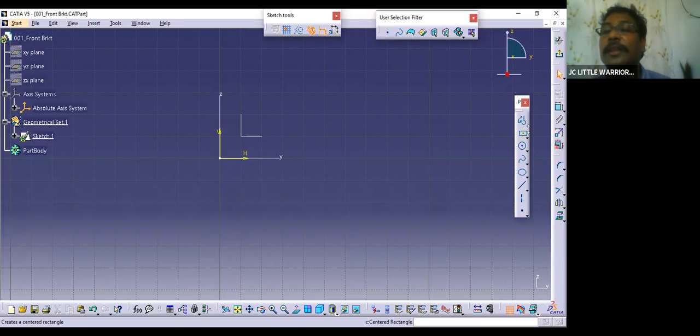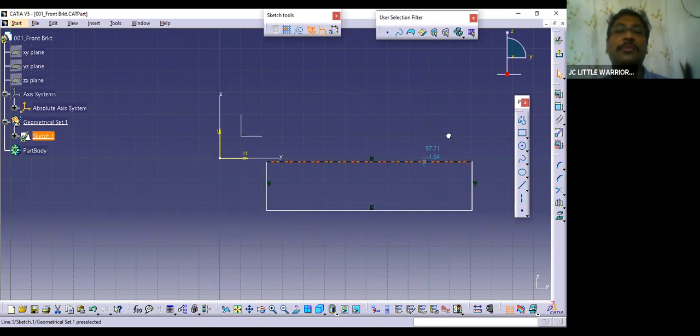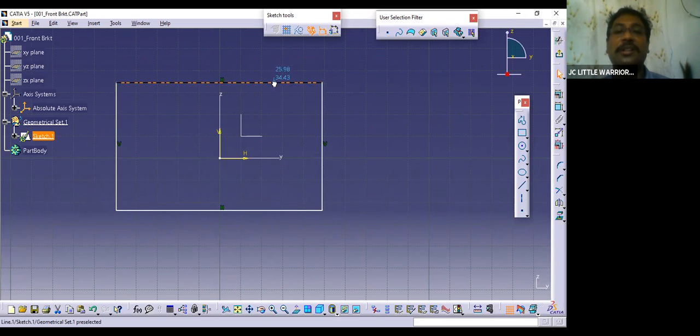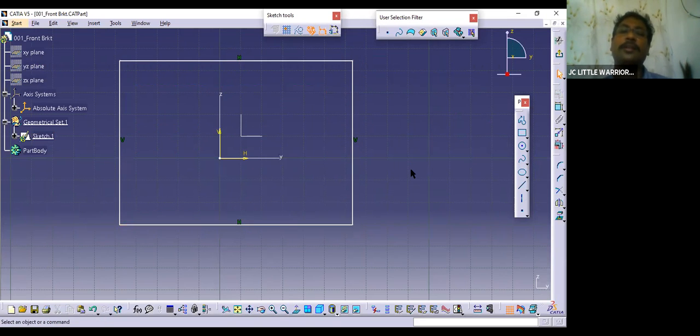I'm going to create some part. It looks white now, white in color. That means this is not constrained. This is free, this is in the air, you can move it anywhere, you can just compress it or do anything. Any part that is in the air, you have no control over it, so it should be controlled. How are you going to control it? You need to constrain it.